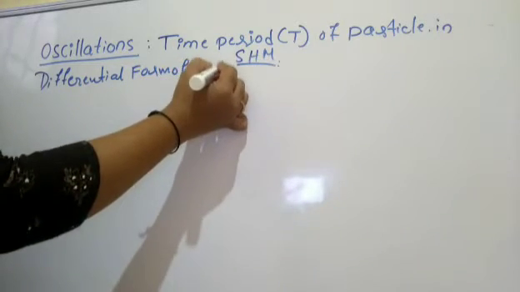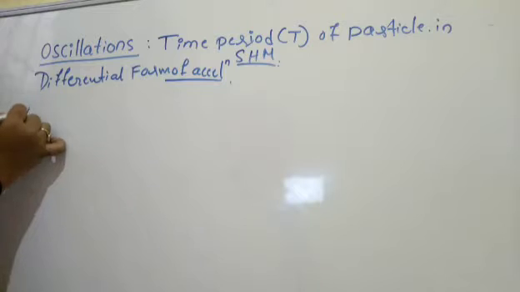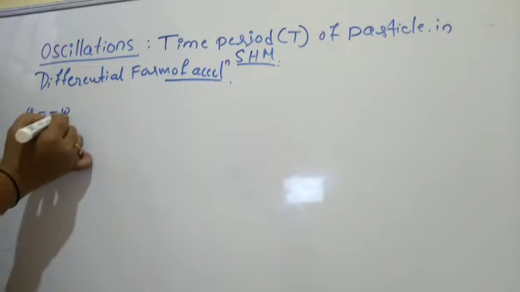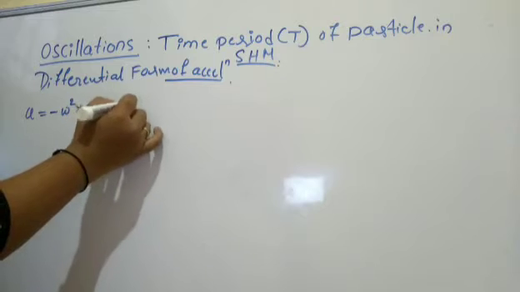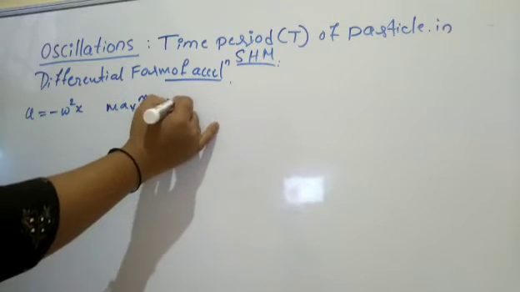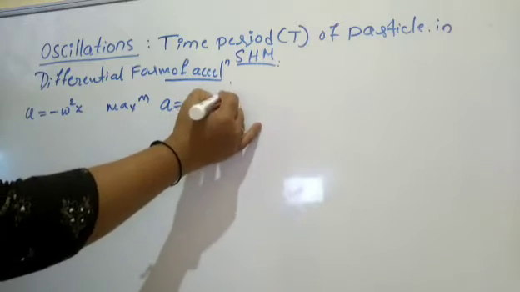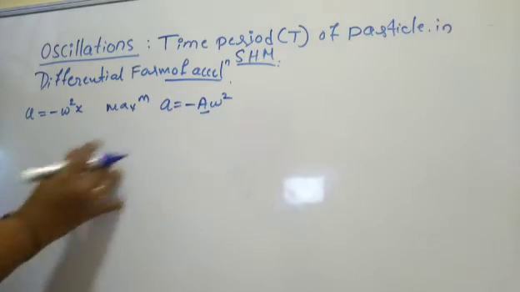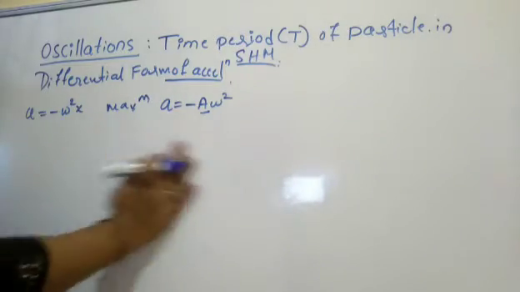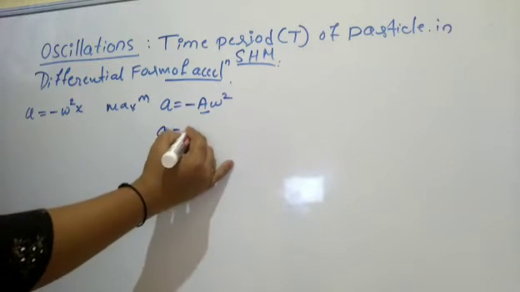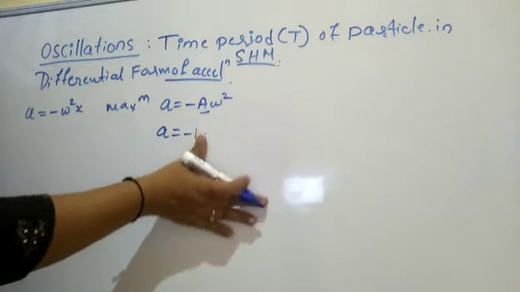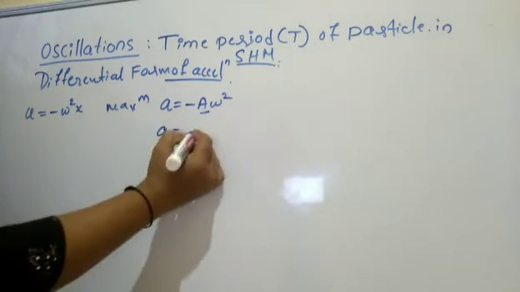So as we know, acceleration is a equals minus omega square x, right. We got this from the derivation. At the maximum we got a is equal to minus A omega square, where A is the amplitude. How we got it, we have already discussed in the previous class. Once you cross-check that video, you will see we have got a is equal to minus omega square x.